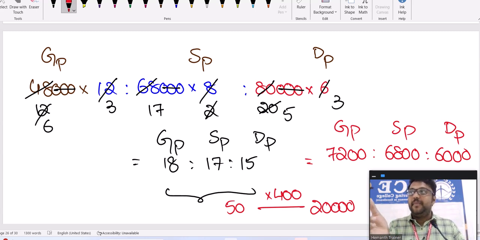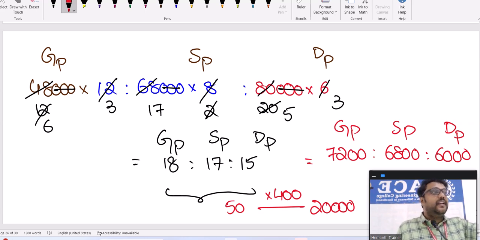Actually, we can say I have to write 18k, 17k, 15k. Geeta's profit is 18k, Shreya's profit is 17k, Deepak's profit is 15k. Adding that equal to 20,000, I have to get the k value, 400. To reduce the steps, instead of taking k and all, directly add to get 50. But we know adding all three profits should give 20,000. So the mapping here from 50 to 20,000 means we have to multiply with 400.